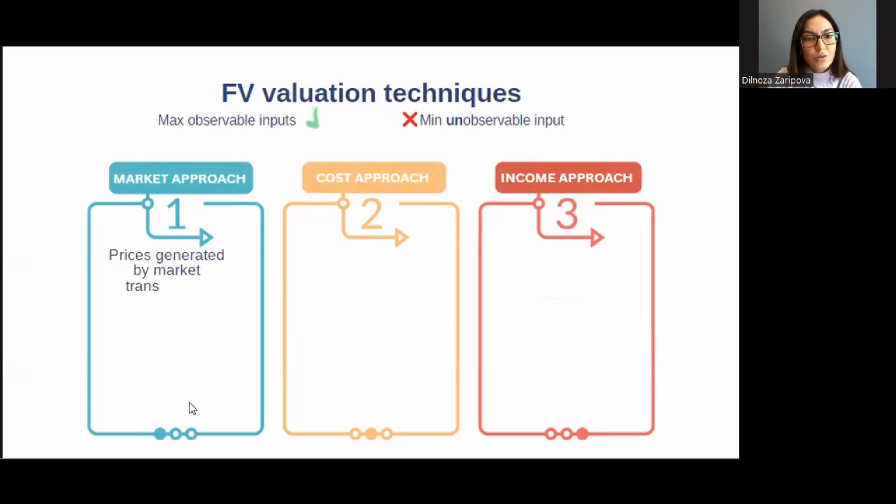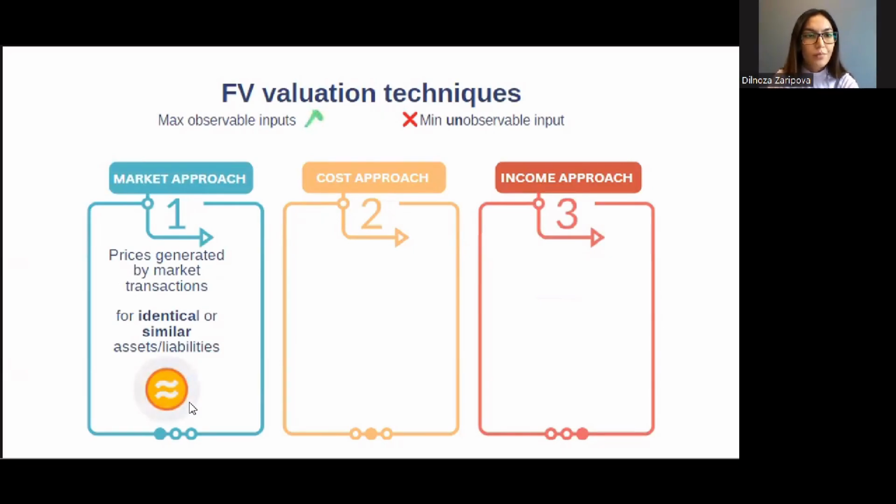The market approach is used when you have available information in the market and prices generated by market transactions for identical and similar assets and liabilities. You see their prices generated by frequent market transactions, so it's going to be close to your asset.